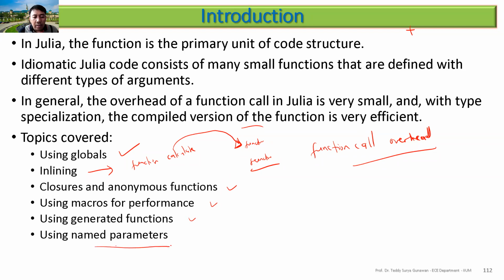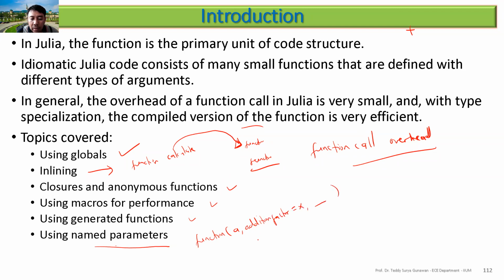Then we have closures and anonymous functions, using macros for performance, generated functions, and named parameters. Named parameters are something like a function where you put one parameter, let's say an additional factor, equal to x.